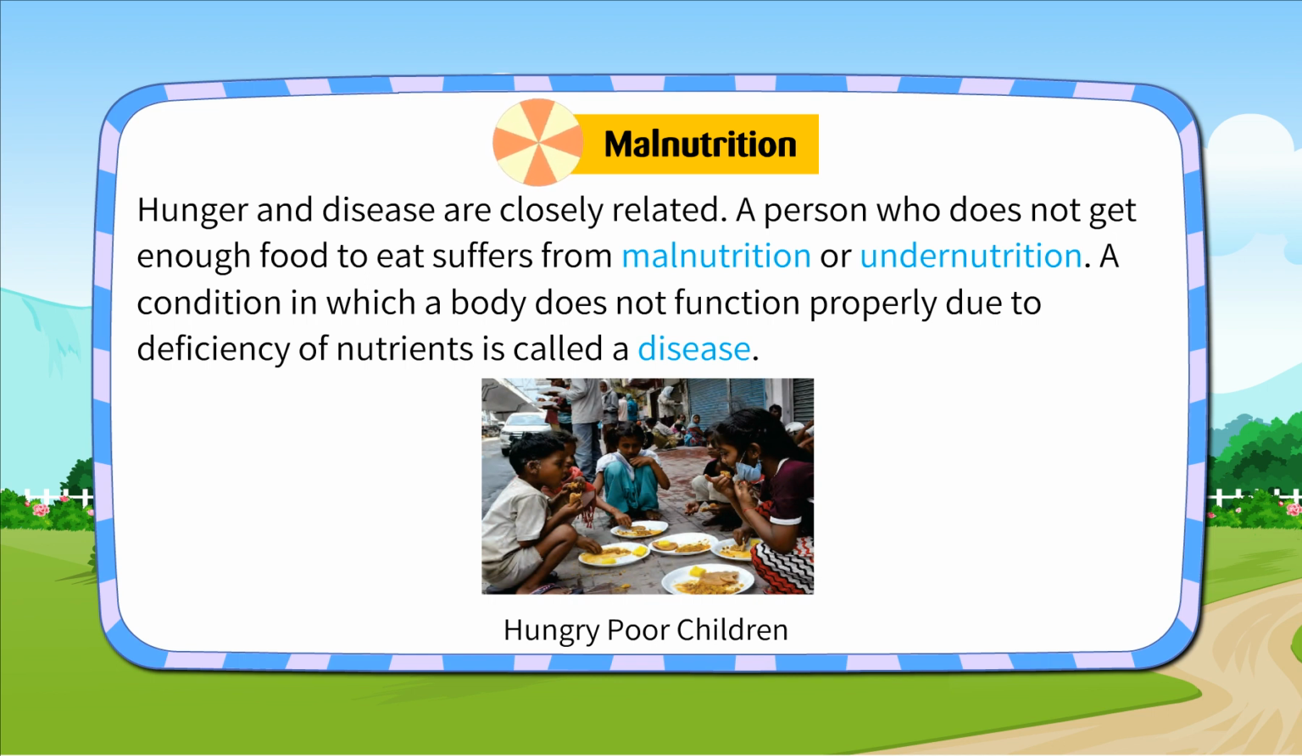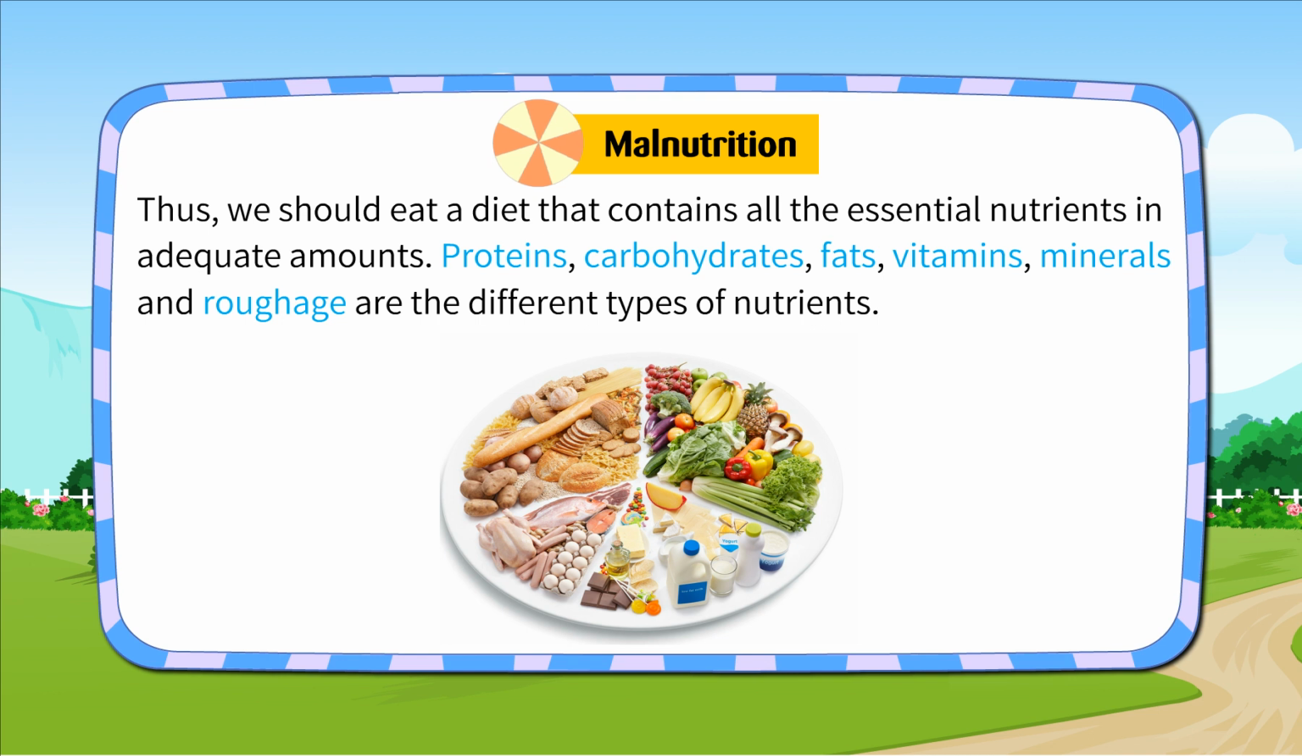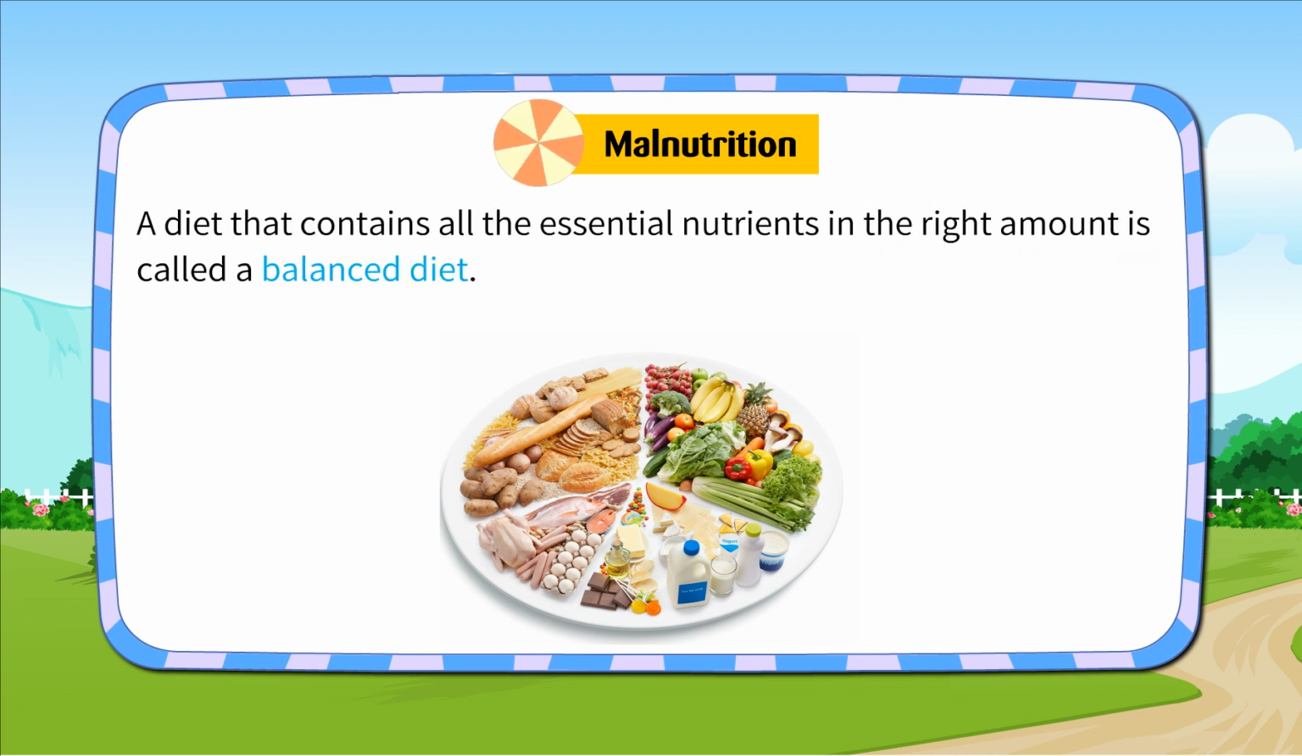A person who does not get enough food to eat suffers from malnutrition or undernutrition. A condition in which a body does not function properly due to deficiency of nutrients is called a disease. Thus, we should eat a diet that contains all the essential nutrients in adequate amounts. Proteins, carbohydrates, fats, vitamins, minerals, and roughage are different types of nutrients. A diet that contains all the essential nutrients in the right amount is called a balanced diet.